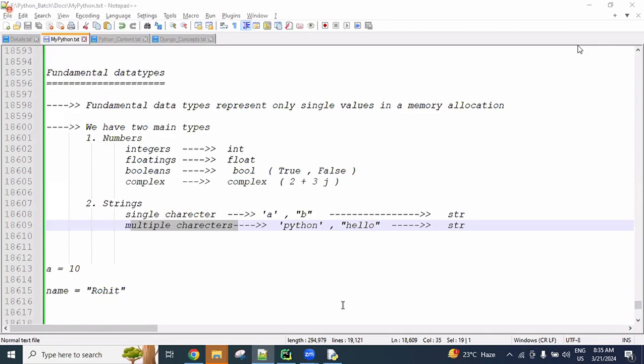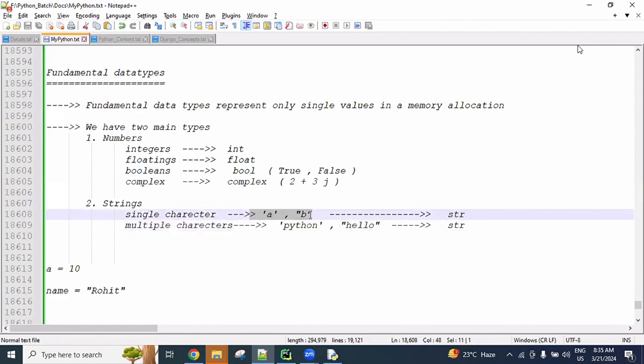Here I said clearly, single character and group of characters, in Python we call a string only. In Java, a single character uses char separately, and multiple characters use strings separately. But in Python, only a single one. Language to language changes. In our Python, what is there, we need to understand.